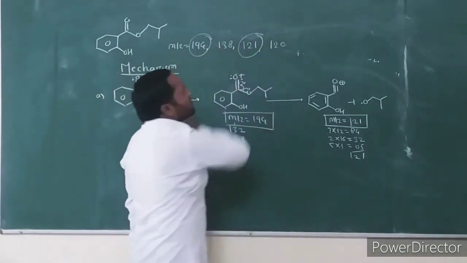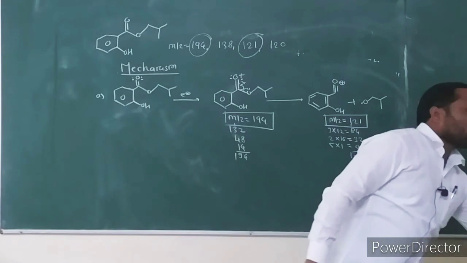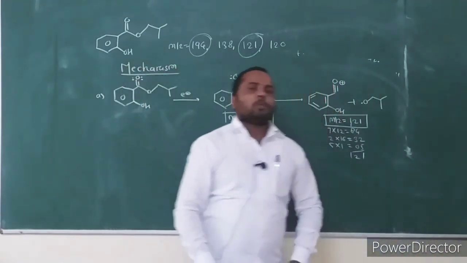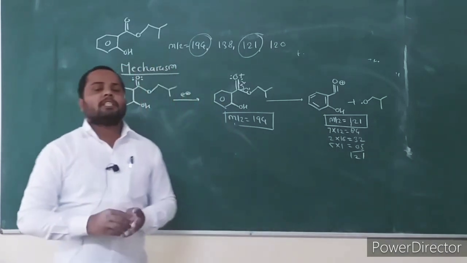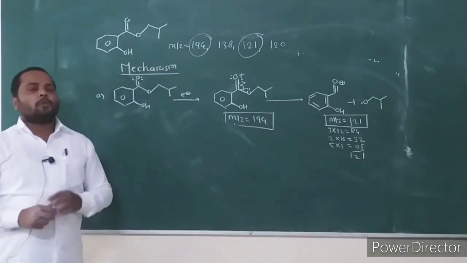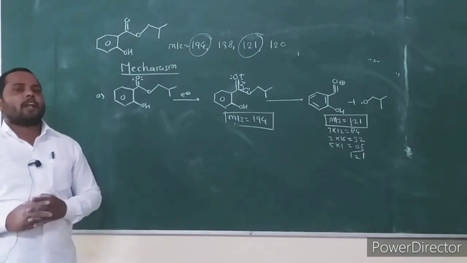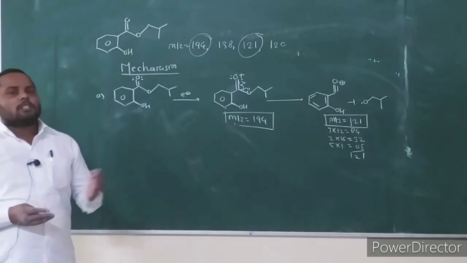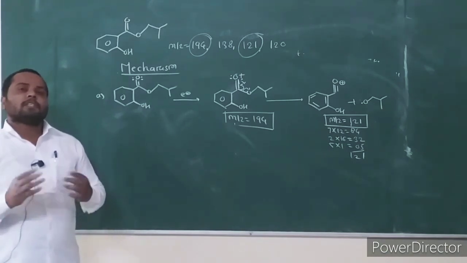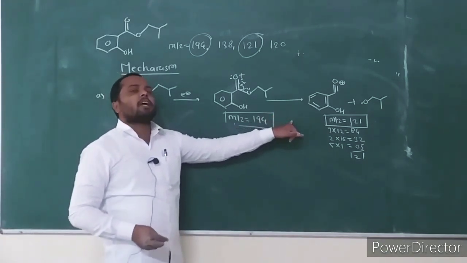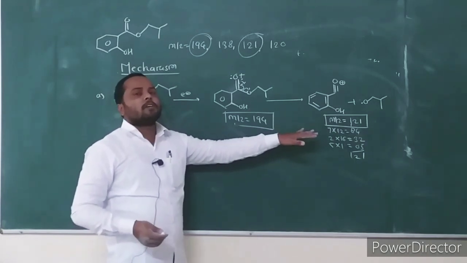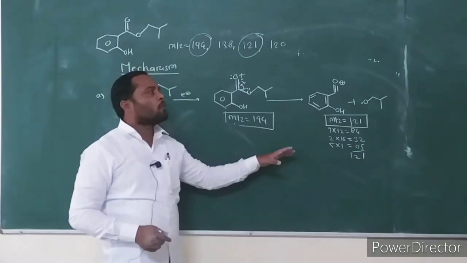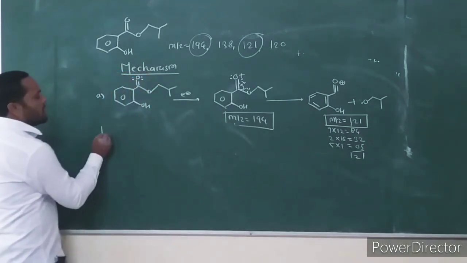Determine the structure of these two fragment ions. Then what is the fragment ion at this mass to charge ratio? Do all the possible fragmentation in the given compound. We already discussed there are 3 different ways of fragmentation: alpha cleavage, McLafferty, and ortho effect. Then do all the fragmentation and calculate the mass to charge ratio of the fragment ion obtained by performing the given fragmentation mode.